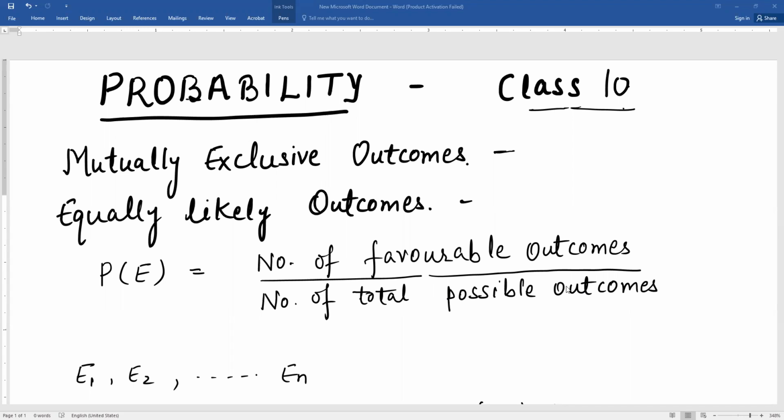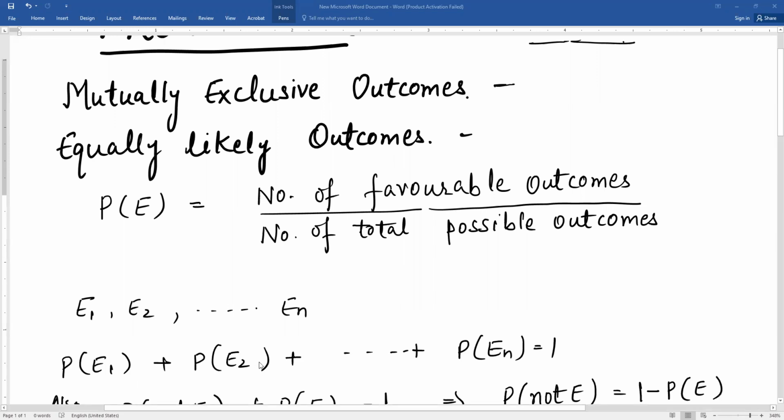Also, the total probability of an experiment is always 1. That means if we have events, say E1, E2, and so on, En, these are the events of any experiment, then the probability of E1 plus probability of E2 plus so on plus probability of En is always 1. Also, probability of happening of an event and probability of not happening of that event, if we sum up these two probabilities, then the answer should be 1.